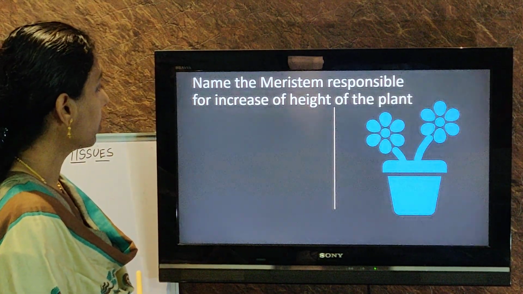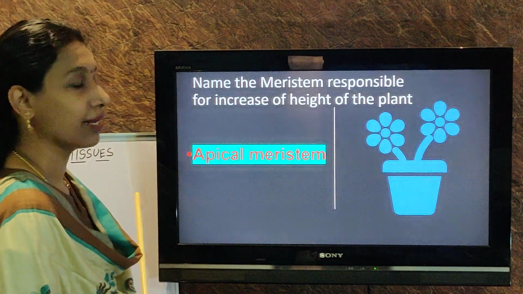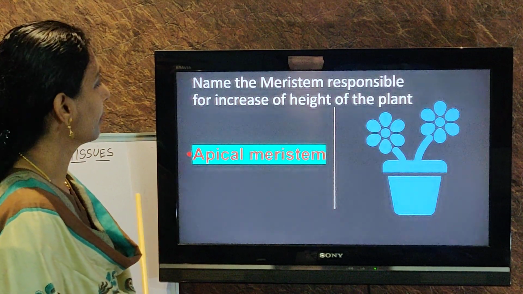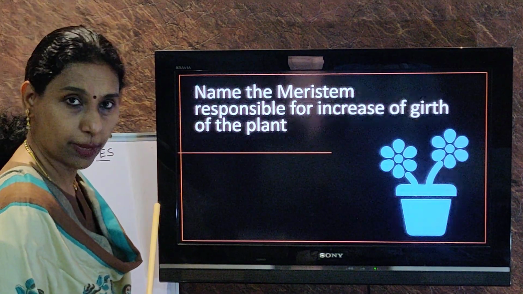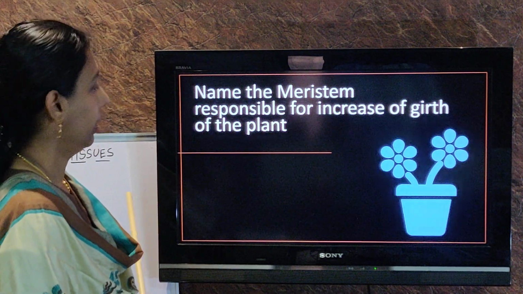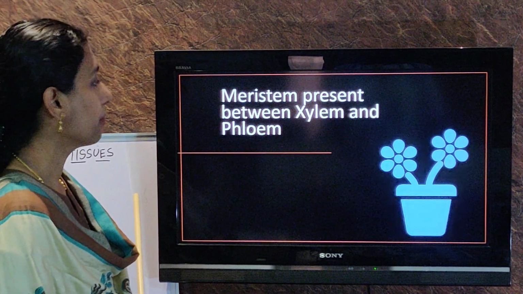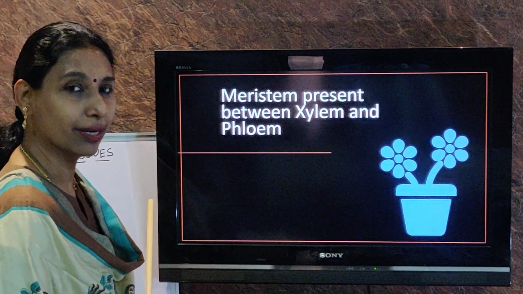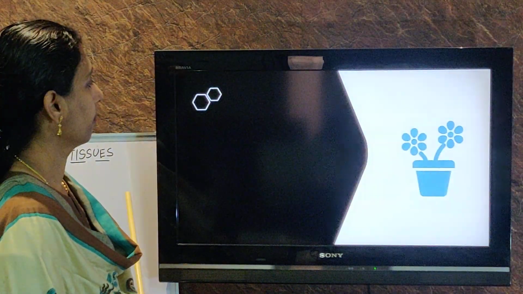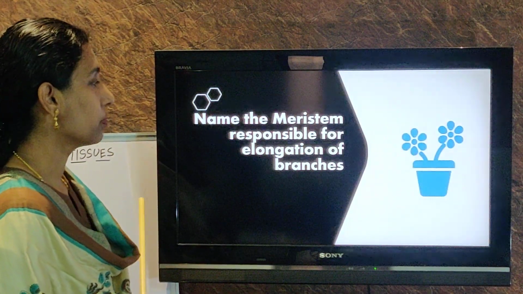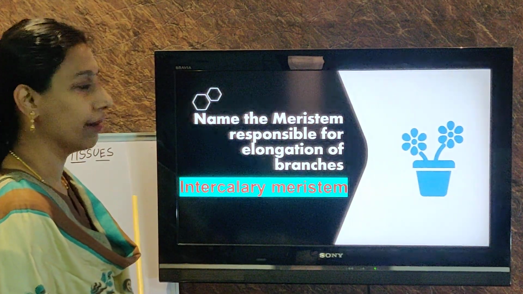Name the meristem responsible for increasing the height of the plant. What's the answer, children? It's of course apical meristem. Name the meristem responsible for increase of girth of the plant. What's the answer, children? It is lateral meristem. Meristem present between xylem and phloem. It is the same, lateral meristem. What's another name? Cambium. Name the meristem responsible for elongation of the branches. What is it? Intercalary meristem.